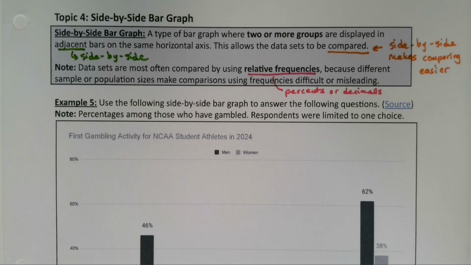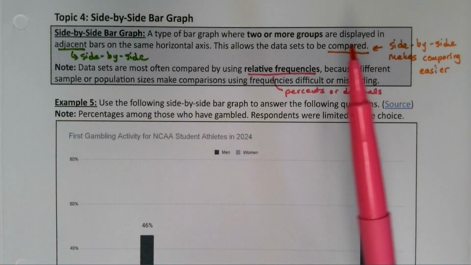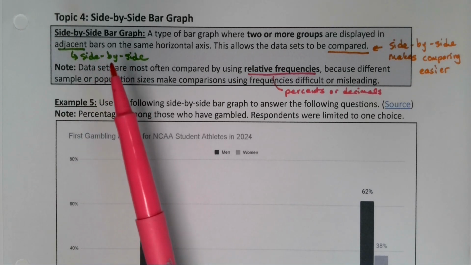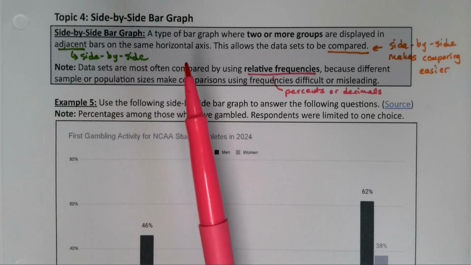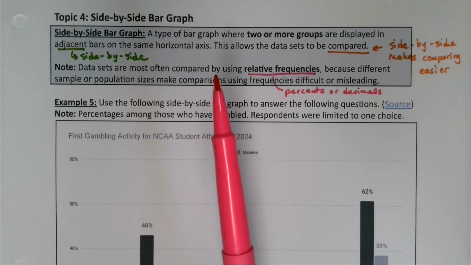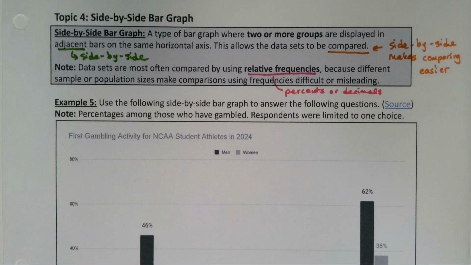For our last type of graph in this section, we want to look at a side-by-side bar graph. This is a bar graph where two or more groups are displayed in adjacent, i.e. side by side next to each other, bars on the same horizontal or vertical axis. You can do them vertically as well. So this will allow the data sets to be more easily compared because when you put them right next to each other, it makes comparing them easier.